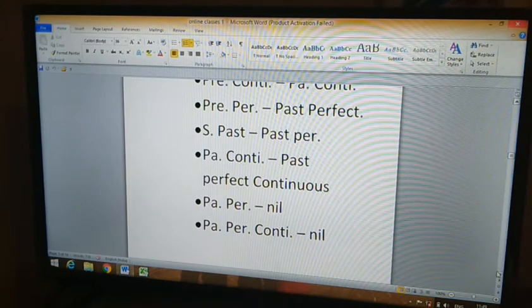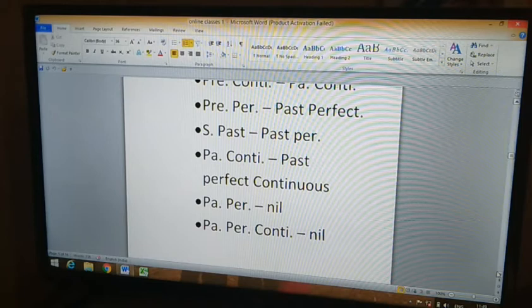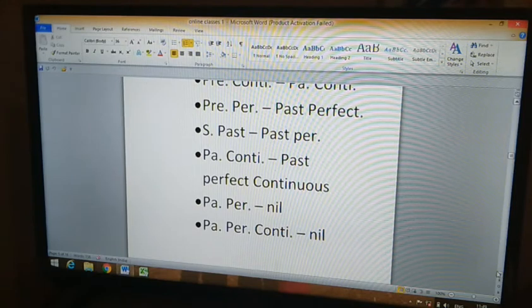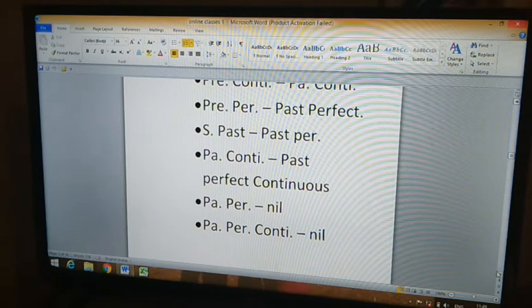In that case, what will be the indirect speech? It will be: he said that. We know the conjunction "that" is to be added. He said that he had been drawing a picture. Was drawing gets changed to had been drawing.